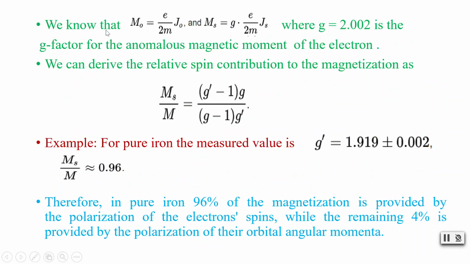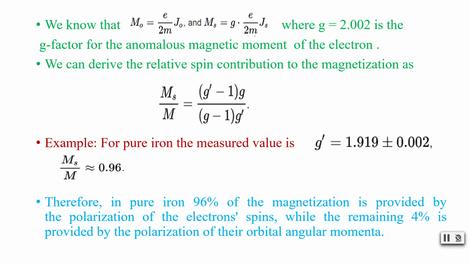And now here we know the relations. This is the magnetization due to orbital motion, which is e by 2m into Jo, and this is the magnetization due to spin, which is equal to g into e by 2m into Js. Here e is the charge and m is the mass of the electron.